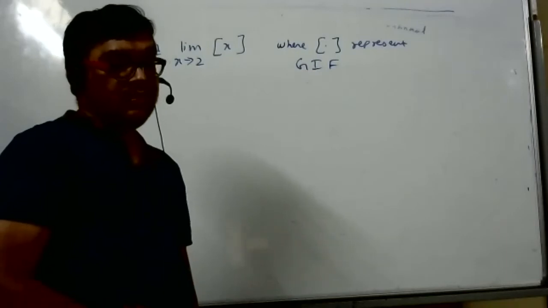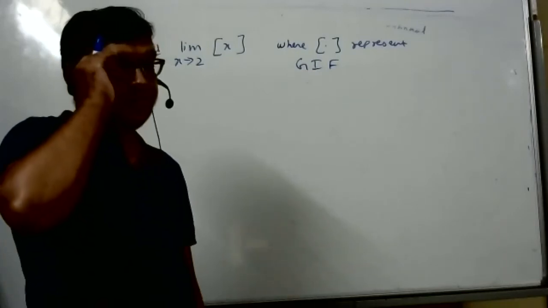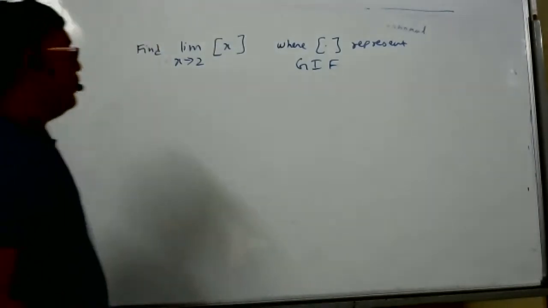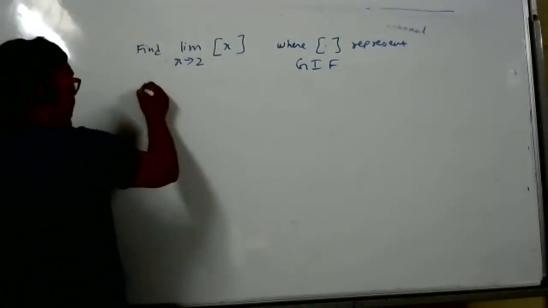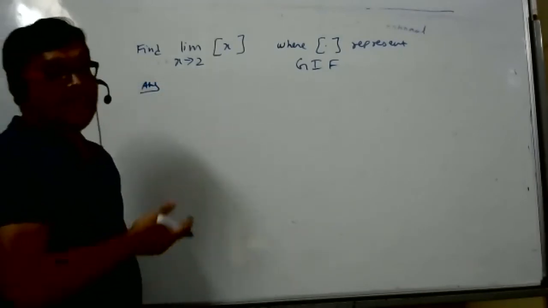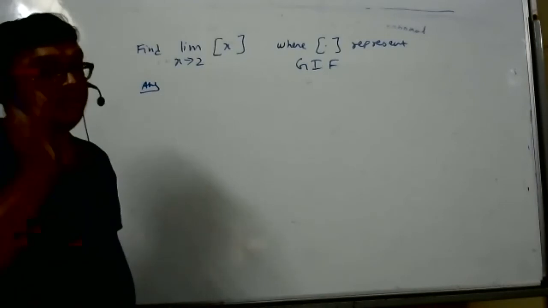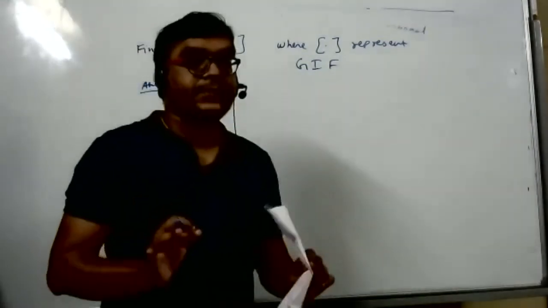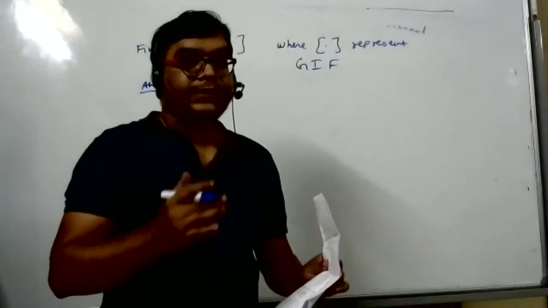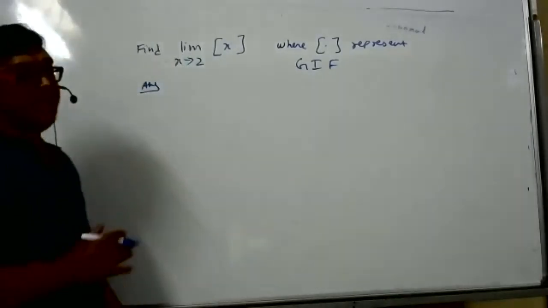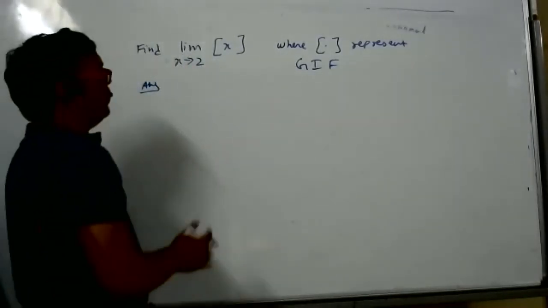For derivatives, we have done like e power x log x and all, but for limits, we didn't do greatest integer function and all. That's cool. Yeah, I know. I think the limit doesn't exist. I know, but what happened? I'm teaching. I don't know. I will ask one. Yes, sir. It's okay, sir. At least today you'll remember. Yeah. But I'm very clear. I'm doing some sums from R.D. Sharma that will be built up to competitive. But such simple sums don't come in competitive also. But this is not from NCERT also. Such questions are not there.